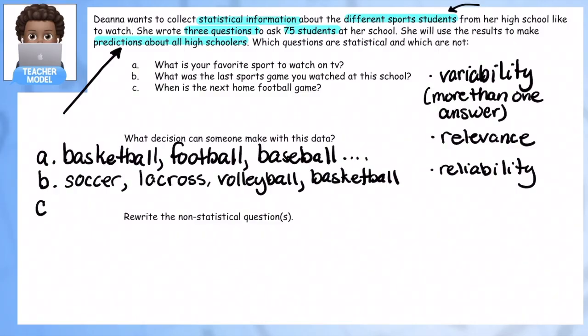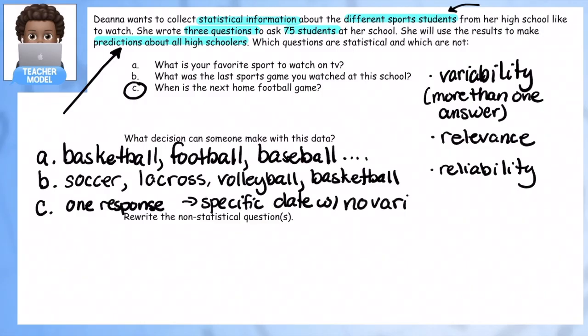How about C? When is the next football game? So there's only one response. Think about that, because you're asking when is the next game. If my school has a football team, there's only one answer to that that's going to be correct, whenever that next game is. So that one, C, has to be rewritten because that's going to have a specific date with no variability.